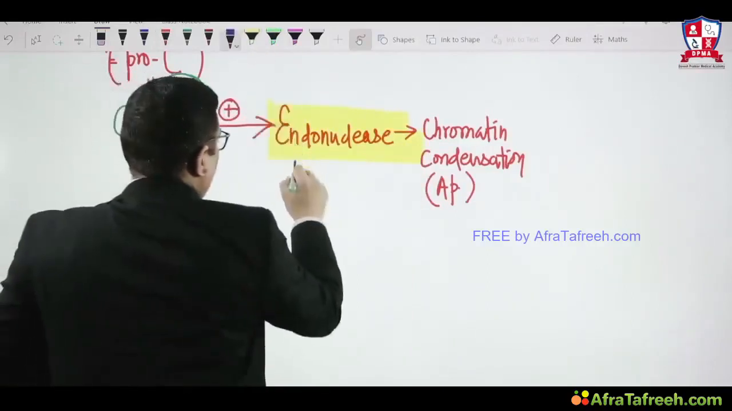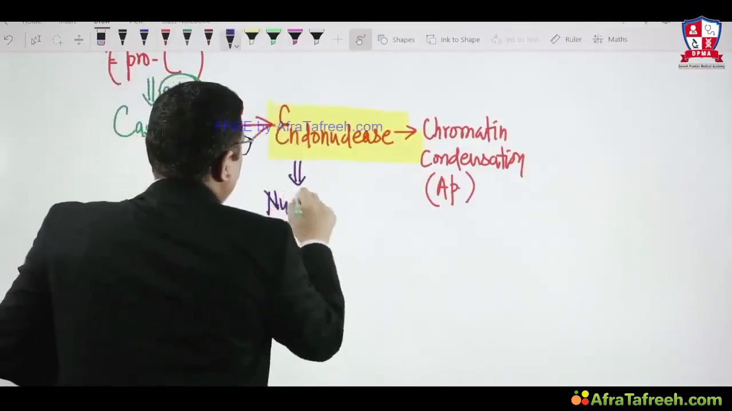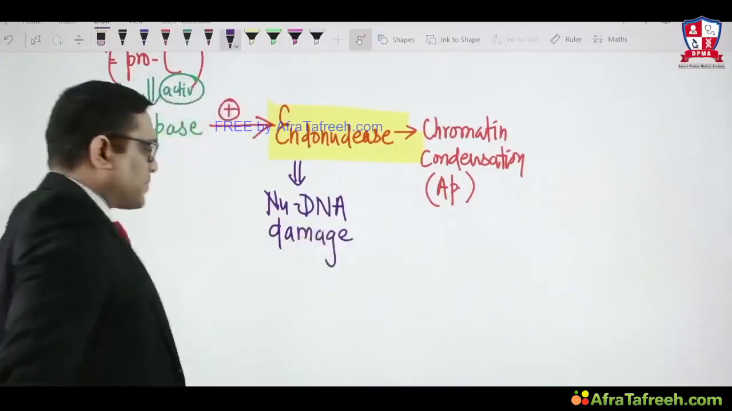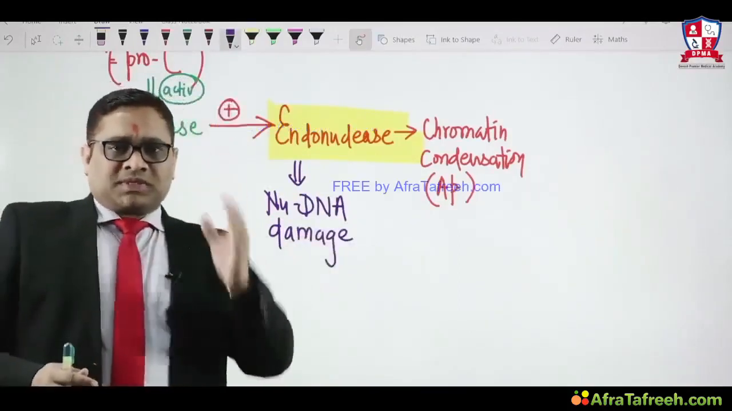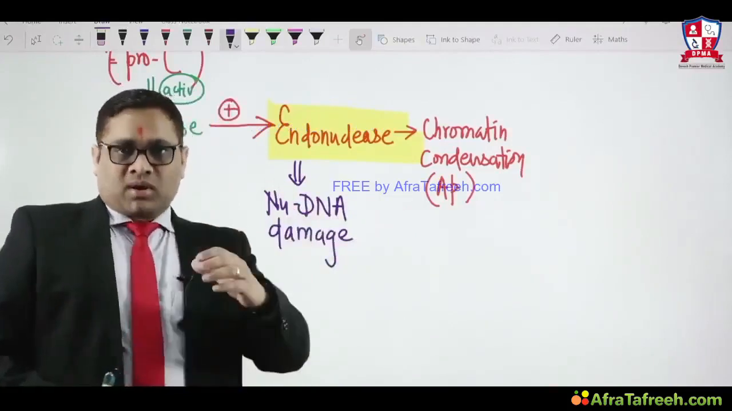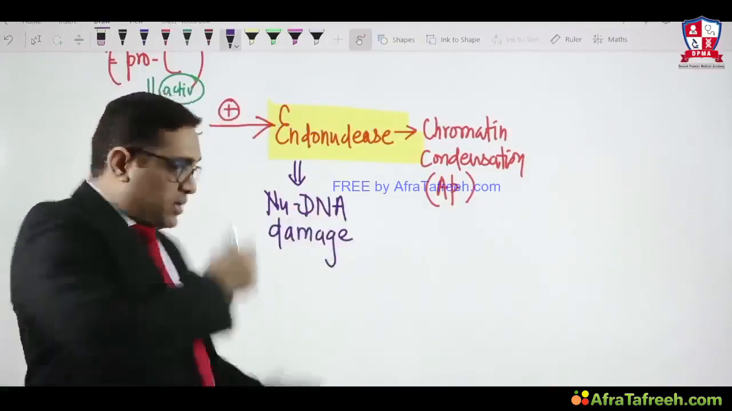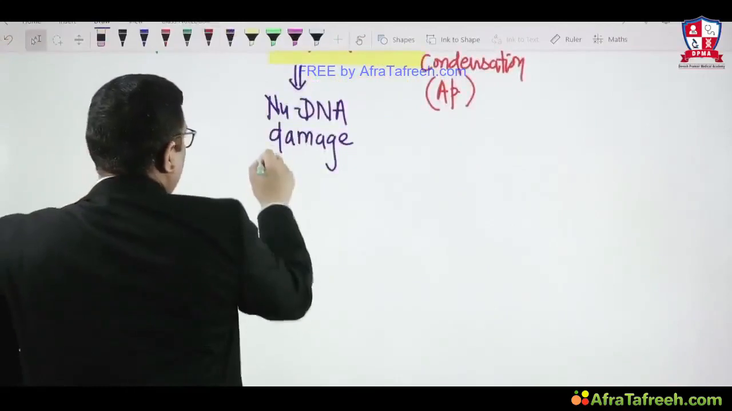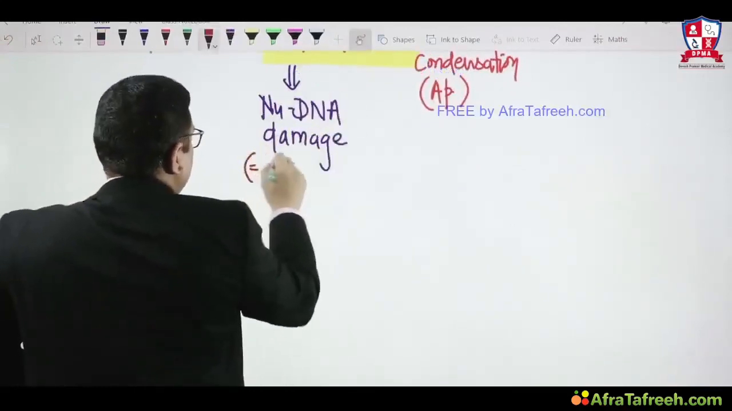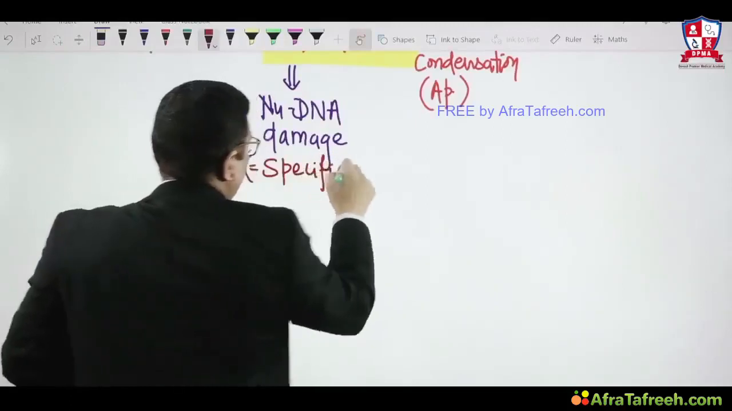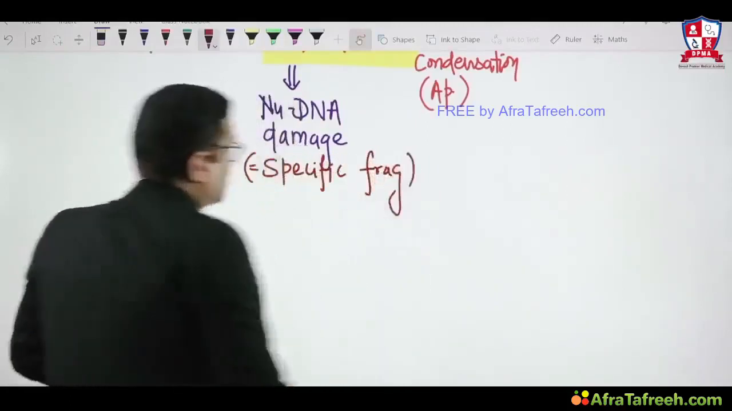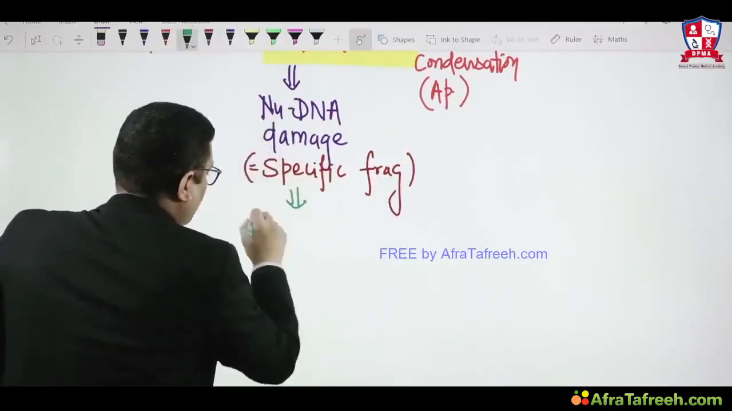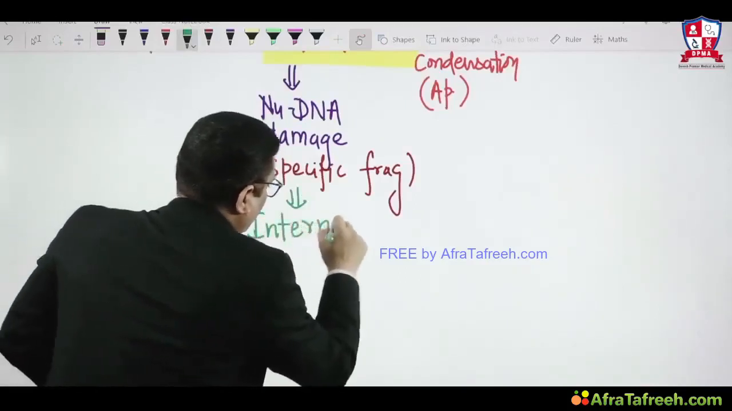Endonuclease. As I have told you, their basic target is nuclear DNA damage, right? So is this nuclear DNA damage random, or will they cause a specific fragment removal? That is important. Your answer will be that nuclear DNA damage by endonuclease removes a specific fragment. Specific fragments of nuclear DNA will be removed, and these specific fragments are known as internucleosomal DNA damage. That was an All India question.